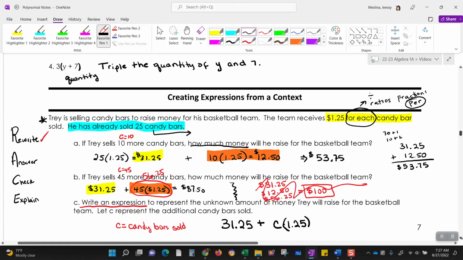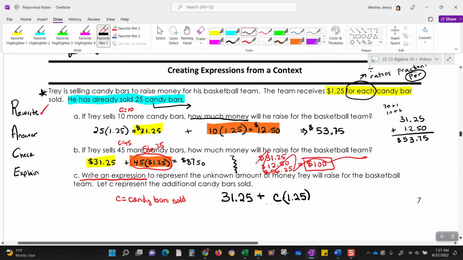So what do y'all think? Not bad, right? I like the number. This 1.25 is a coefficient, so I'm going to put it in front of the variable. It's going to look a lot cleaner. Plus 1.25C. And this is the expression that Trey needs to use to figure out how much money he's going to make for the team.